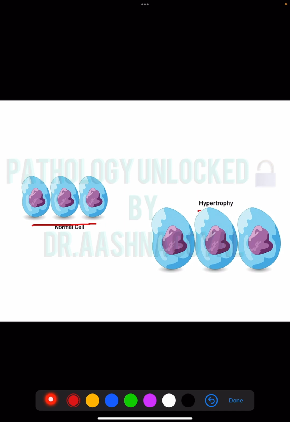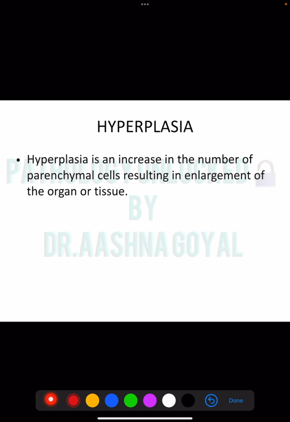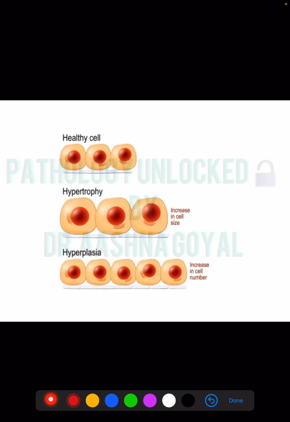See, this is a normal cell, hypertrophy. Hyper means zyada and trophy means size. The size of the cells is increased. Next, we have hyperplasia. Hyper means zyada. Plasia means number. Increase in the number of parenchymal cells resulting in enlargement of organ or tissue. See the difference in hypertrophy and hyperplasia. This is increase in size and this is increase in number, hyperplasia.